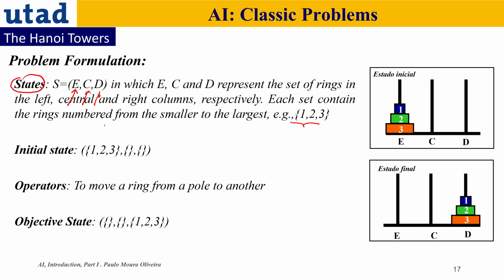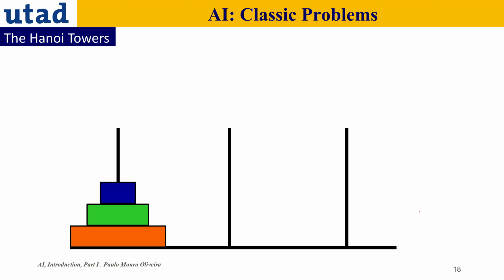So the initial state is this one. They are all in the left pole. The operator is to move a ring from one pole to another, and the objective state is to have all the rings in the right pole.